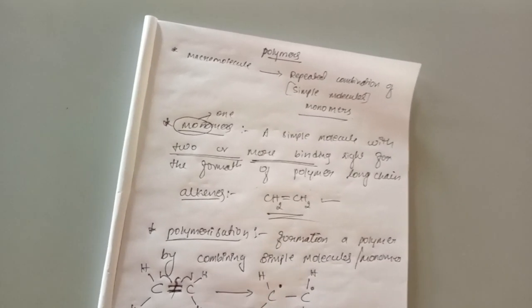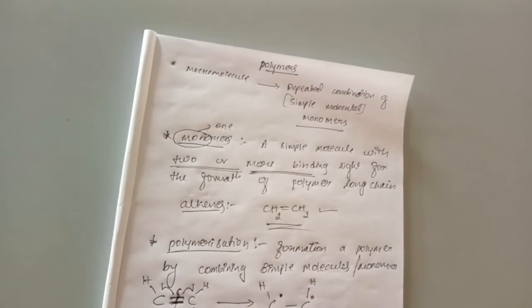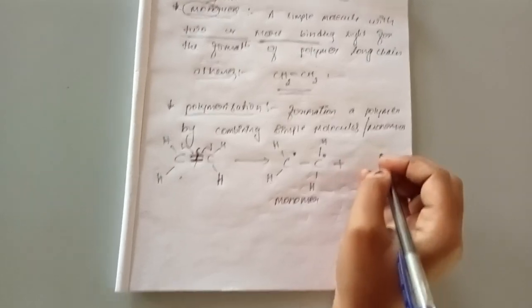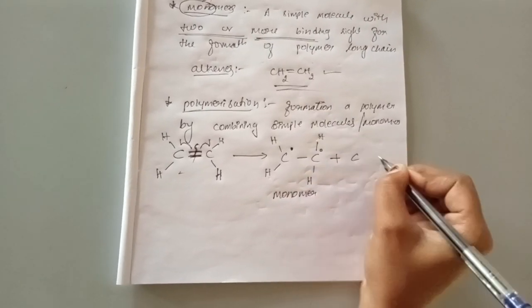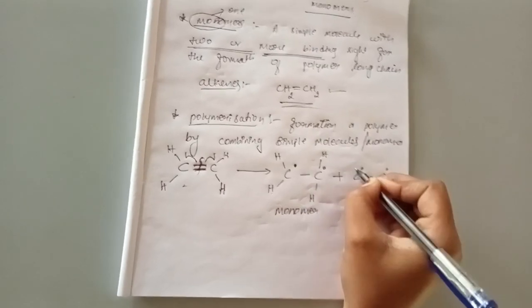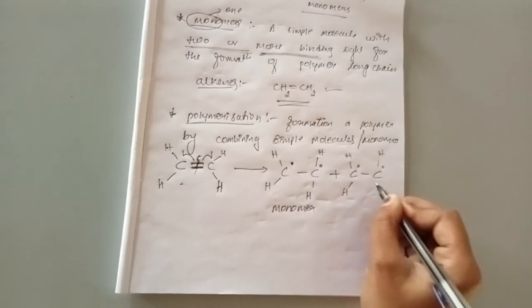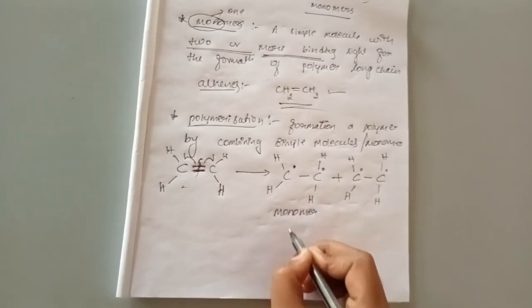This is considered a monomer now. Suppose one more monomer is going to combine. So this is monomer 1 and this is monomer 2.